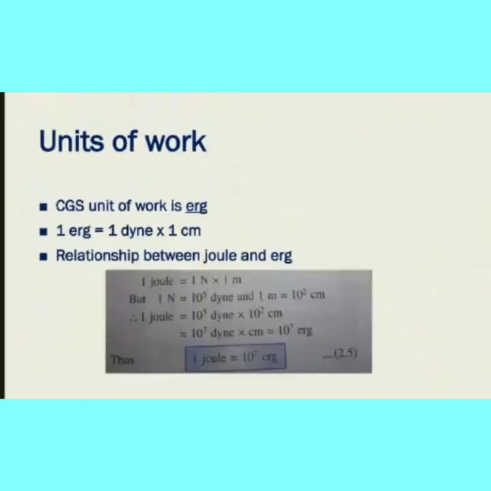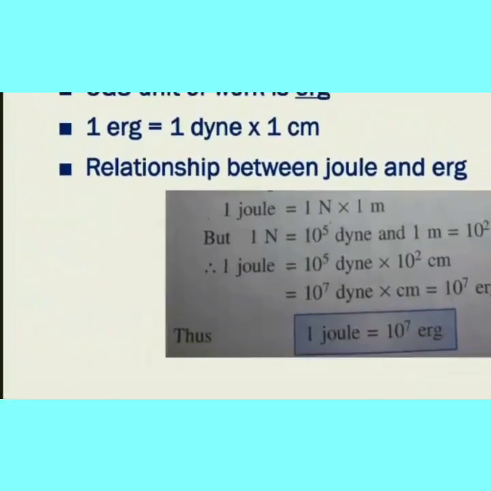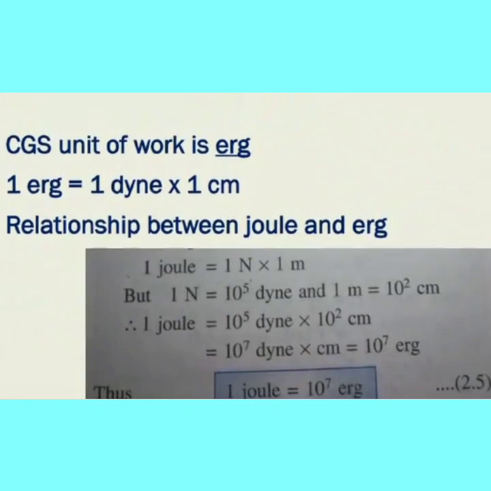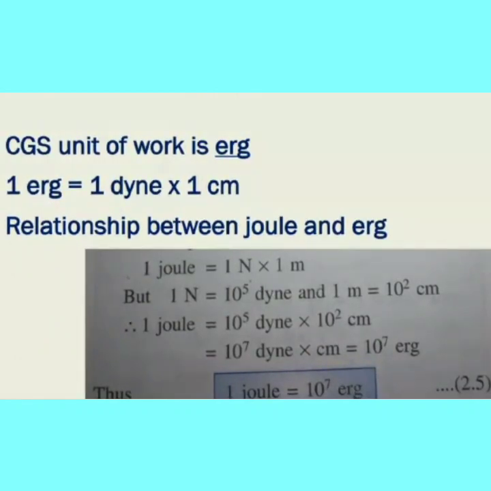Next, units of work. The CGS unit of work is erg, E-R-G. Last year we studied the force unit in the CGS system, 1 dyne. We also studied that 1 Newton is equal to 10 power 5 dyne. So here it is 1 dyne into 1 centimeter, where centimeter is the displacement unit in the CGS system.